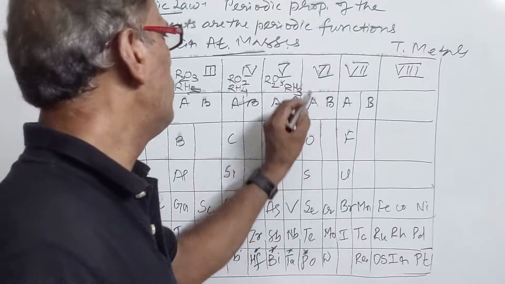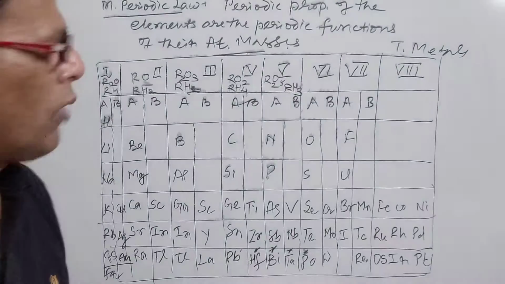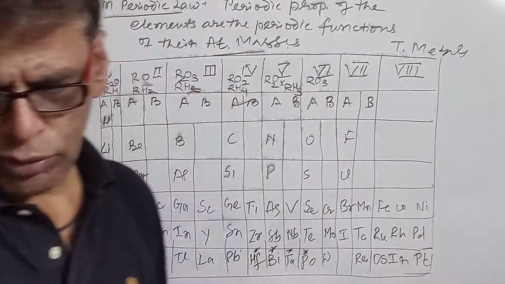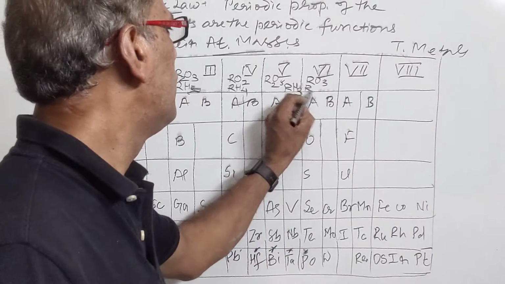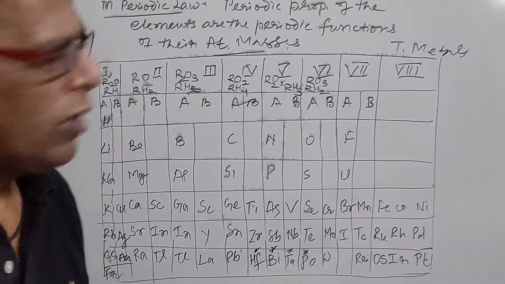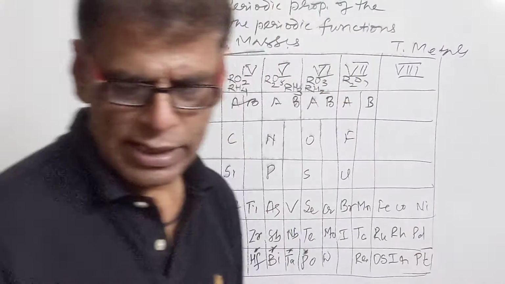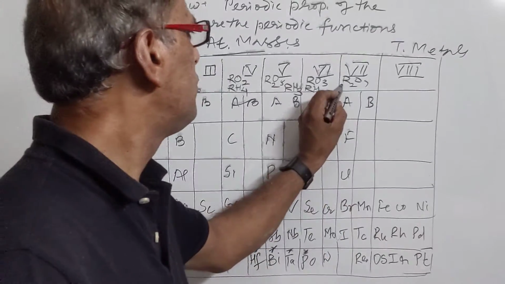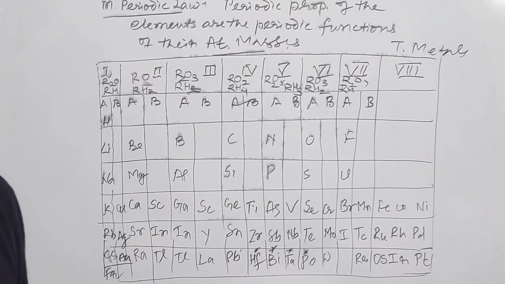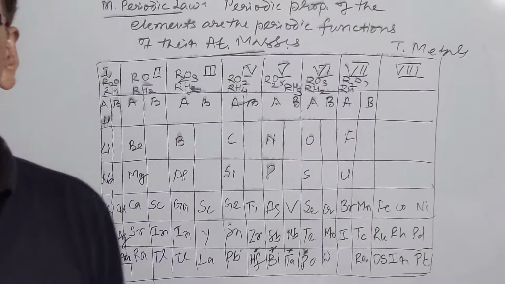Then we have the sixth group, forming oxides of general formula RO3 and RH2. Then we have the seventh group, forming the oxides R2O7 and hydrides RH. So this is the Mendeleev classification, and then we come to the achievements of the Mendeleev periodic table.